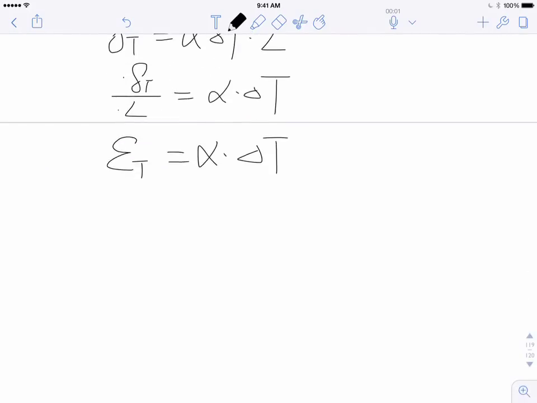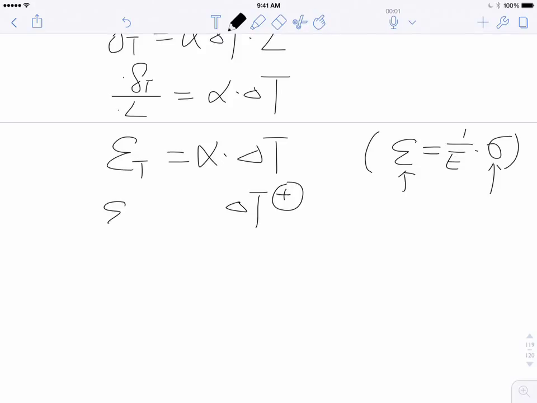Now, alpha is usually always a positive number. It's very small. That tells you it's very similar to strain equals 1 over Young's modulus times stress, right? Remember, stress equals Young's modulus times strain. Just write it the other way. So positive stress will give you positive strain, so higher stress means higher strain. Same thing here. If delta T is positive, chances are the strain is positive as well, because alpha is always a positive number. That's for most of the cases.